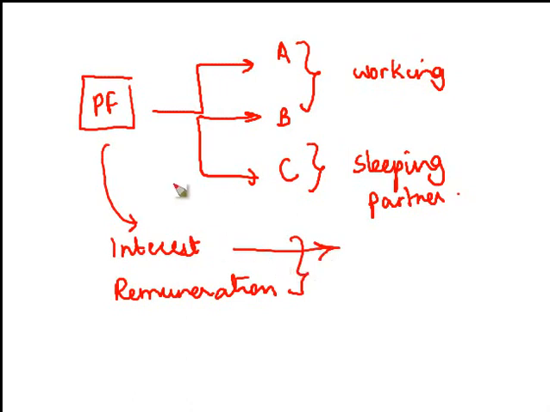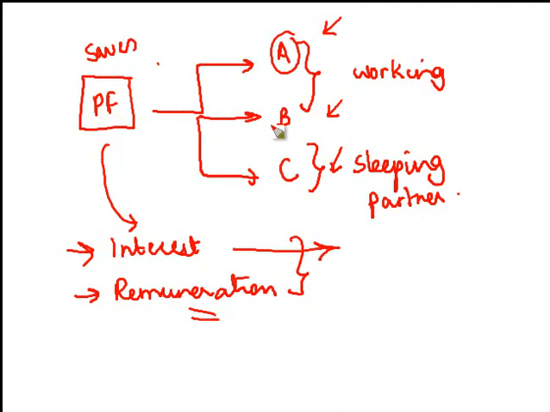It cannot be that this becomes a very handy tool. For example, if the partnership firm wants to reduce the amount of taxes, it will try to increase the amount of interest as much as possible, and pay a very high salary to the partners, and because each of these partners who are individuals has their own exemption limits, they may not get taxed. So the firm saves taxes by paying higher interest and the partners do not pay any taxes because of lower income slabs. To avoid that situation, this particular section deals with the extent to which interest and remuneration will be allowed when it is made by a partnership firm to a partner.